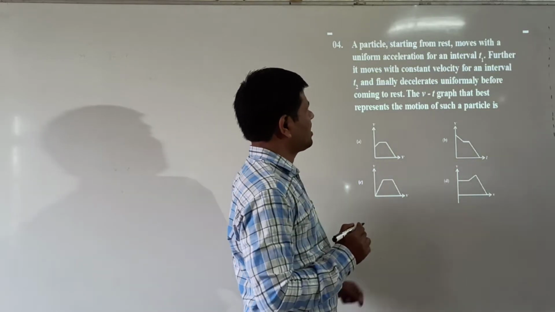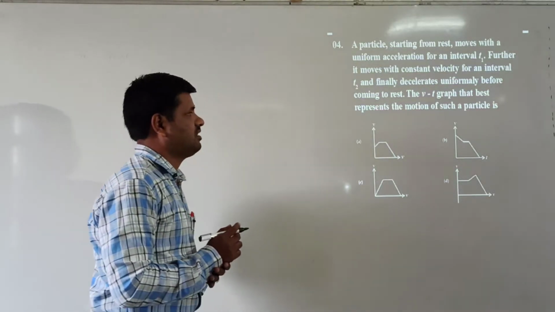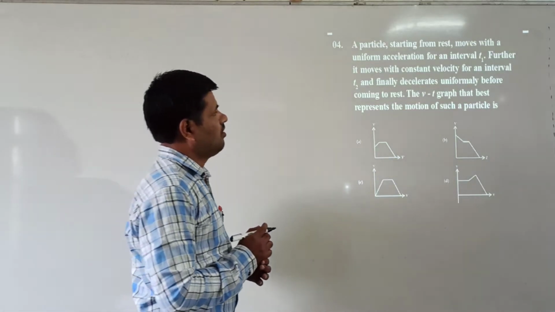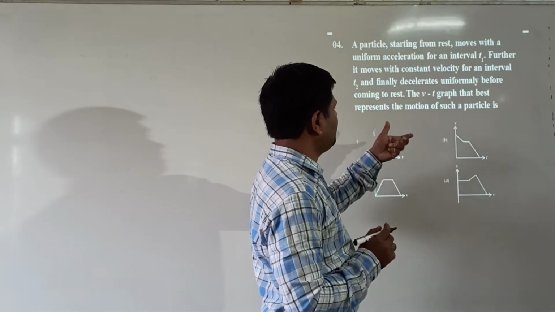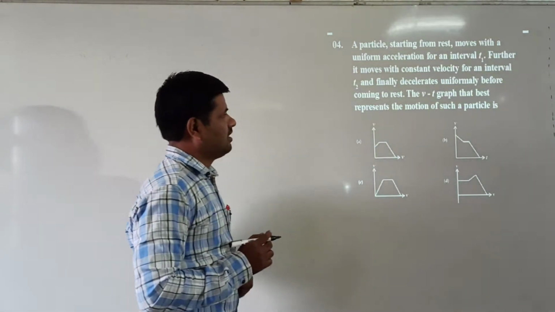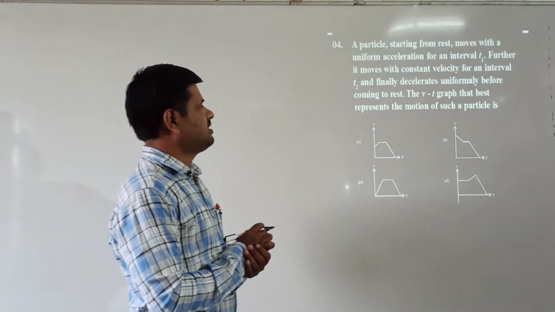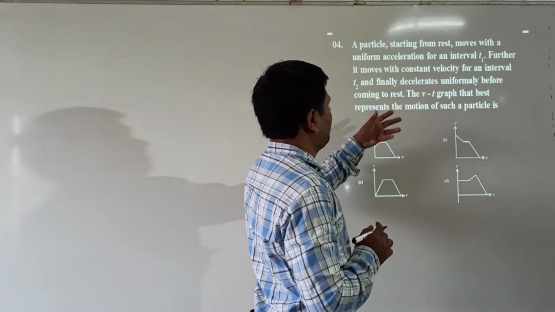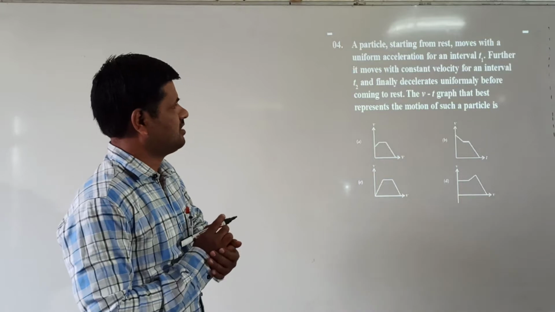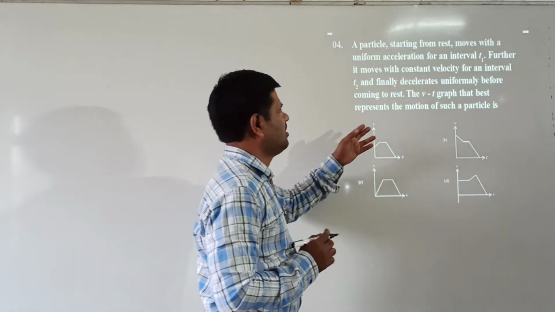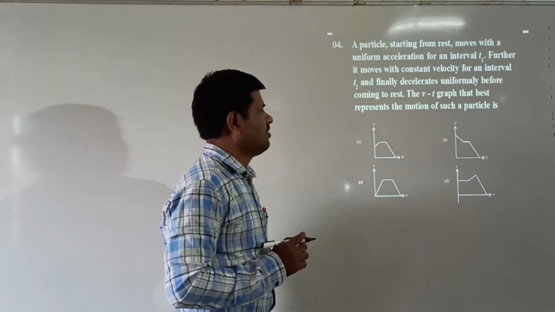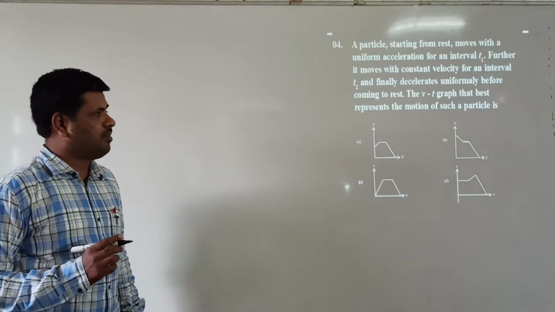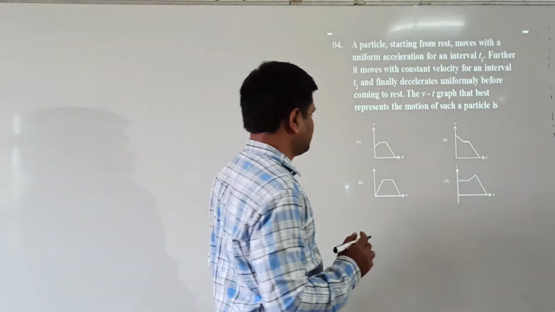Further it moves with constant velocity for an interval t2. After the t2, it decelerates uniformly, which means the velocity decreases, before coming to rest. What is the v-t graph that best represents the motion of such a particle?